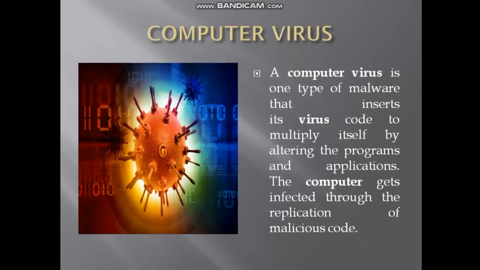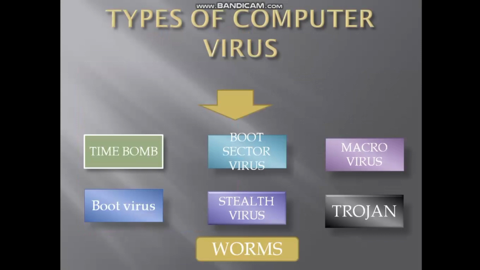These viruses have the ability to replicate and execute themselves, meaning the virus creates its own copy and spreads all over the system. Basically, they can attach themselves to other programs. Now we are discussing different types of computer viruses: time bomb virus, boot sector virus, stealth virus, macro virus, trojans and worms. Now we will discuss all these viruses one by one in a quick method.